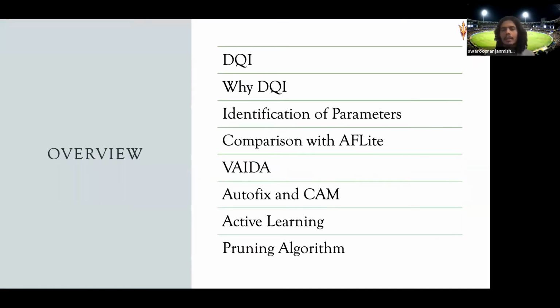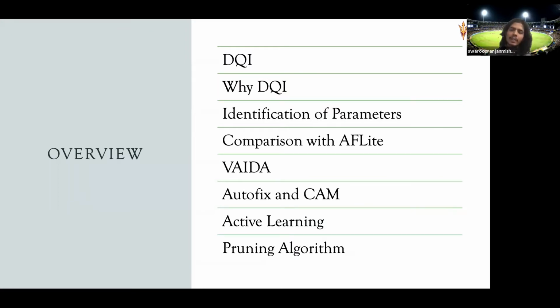Now, in this talk overview, I will talk about DQI. What is DQI? Then why DQI? We have so many other things, like why we need a DQI. And then I'll talk about the process, the way we developed this DQI, like how we find these parameters. The DQI consists of several parameters.